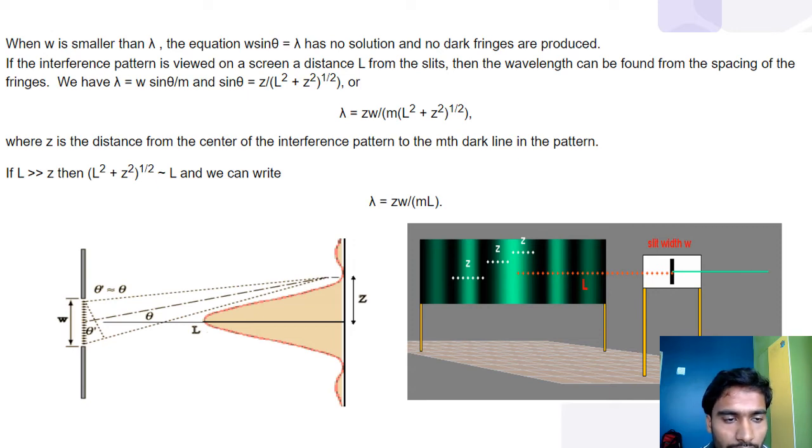If L is much greater than Z, then (L squared plus Z squared) to the power 1/2 is approximately equal to L, and we can write lambda equals ZW by mL.